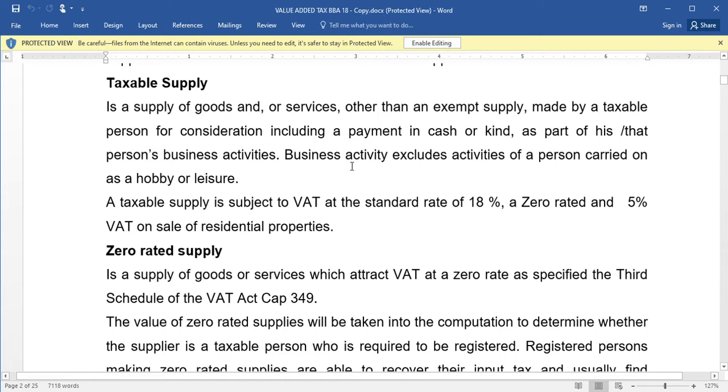And business activity excludes activities of a person carried out as a hobby or leisure. Something that you do as your hobby or leisure, it's not a business activity. A taxable person is subject to VAT at a standard rate of 18%, zero rated, and 5% on sale of residential properties.